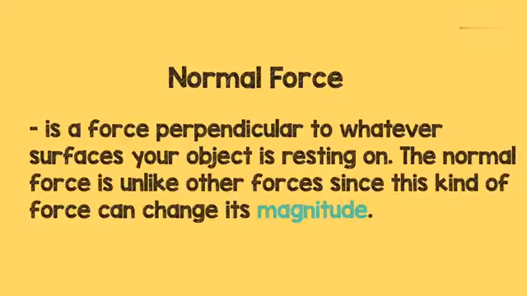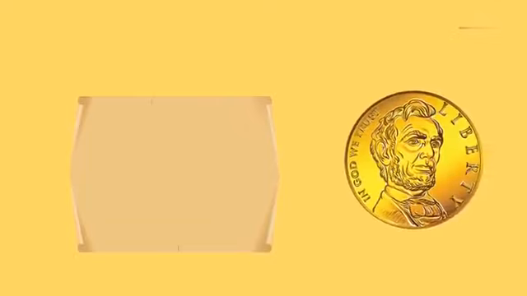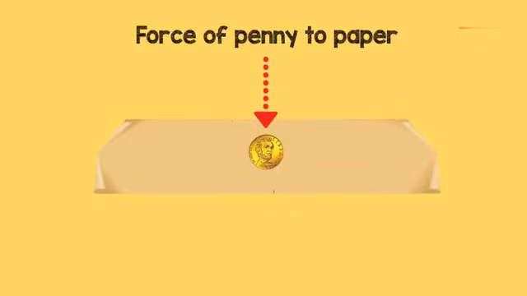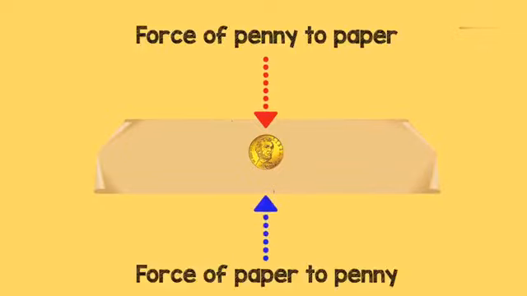The normal force is a force perpendicular to whatever surface your object is resting on. Unlike other forces, this kind of force can change its magnitude. What does that mean? Let's say that you have a piece of paper and a penny. You hold the paper in the air and place a penny on it. The penny applies a force on the paper and the paper applies an equal amount of force.